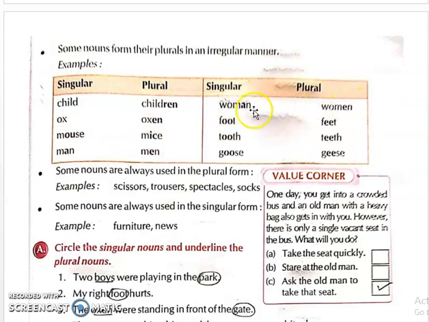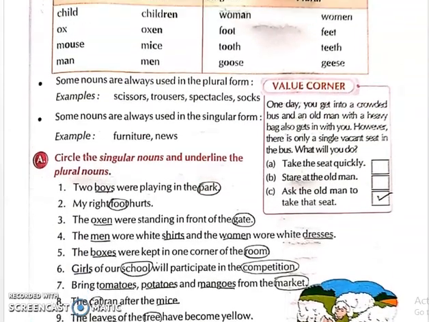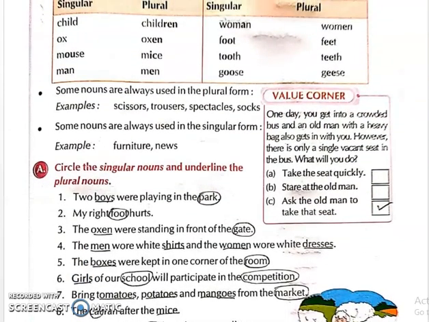Woman, women, foot, feet, tooth, teeth, goose, geese. So, these are the forms that change by changing some letter. Some nouns are always used in the plural form, for example, scissors, trousers, spectacles, socks. These are always used in a plural form.